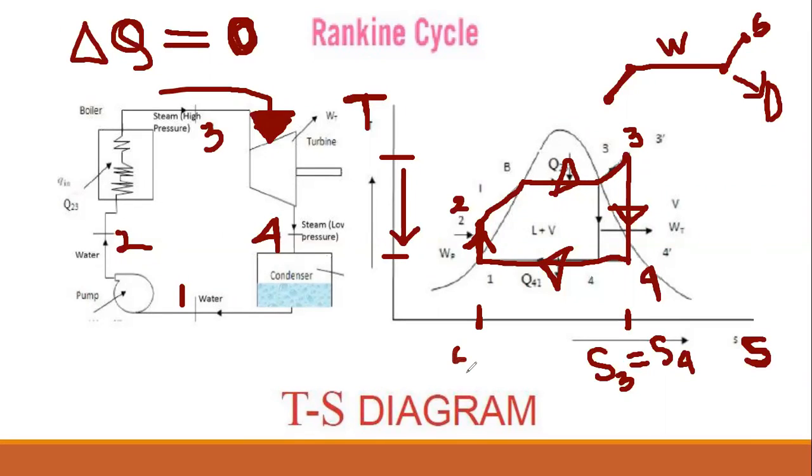That's why S1 equals S2. So these two processes are isentropic processes. No change of entropy means no change of heat, no exchange of heat from inside and outside. That means del Q equals 0.